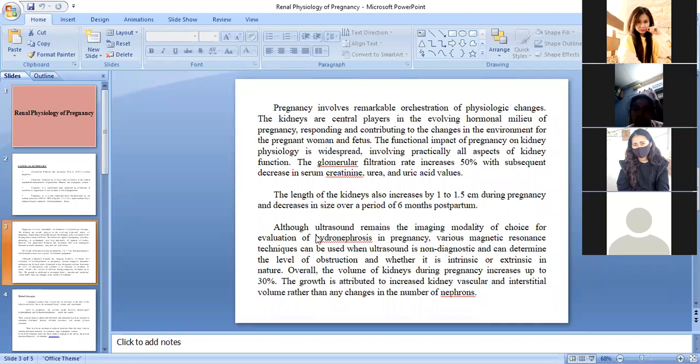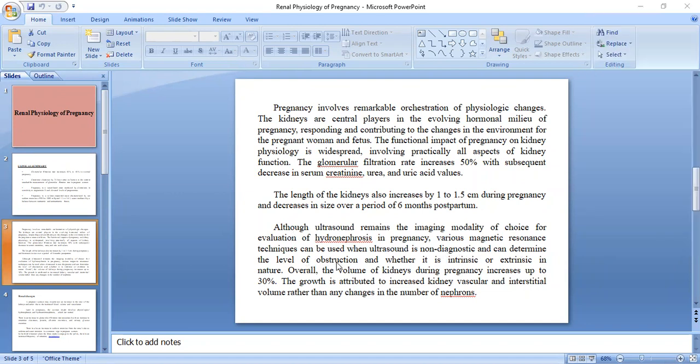All these things will be known through ultrasonography, okay. Although ultrasound remains the imaging modality of choice for evaluation of hydronephrosis in pregnancy, various magnetic resonance techniques can be used when ultrasound is non-diagnostic and can determine the level of obstruction and whether it is intrinsic or extrinsic in nature. Okay, so this is a procedure.